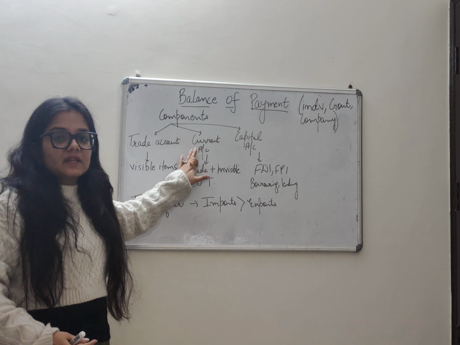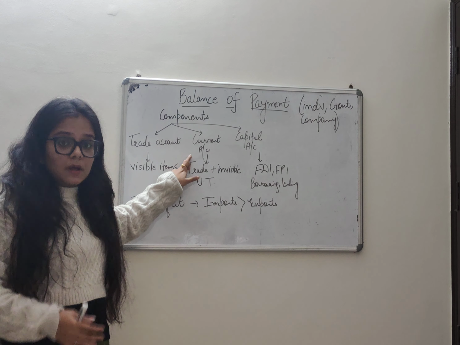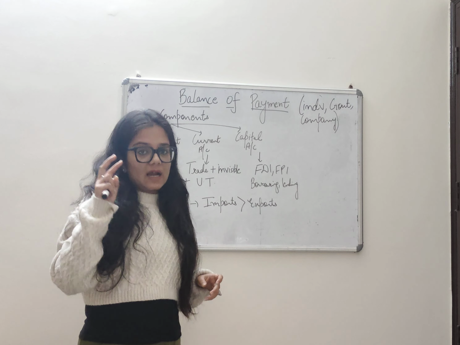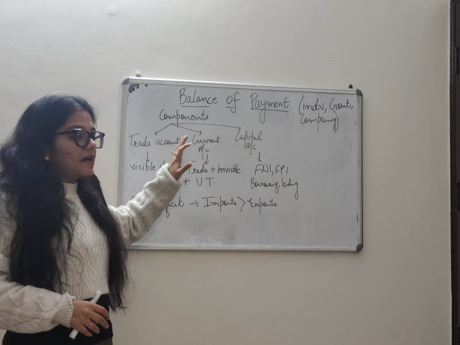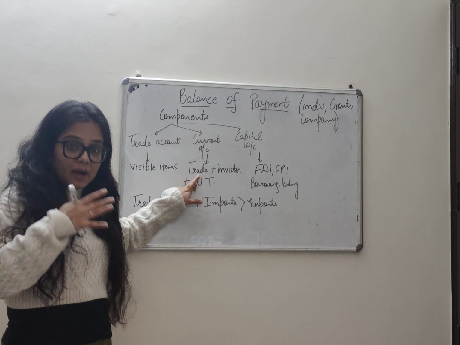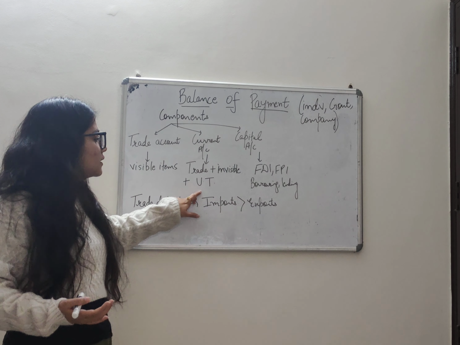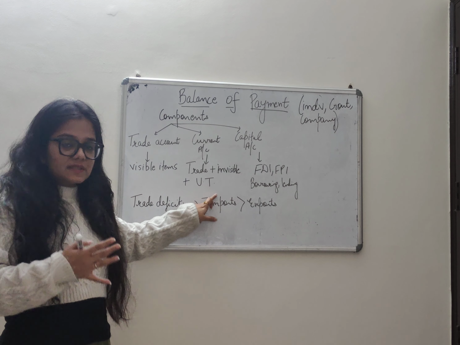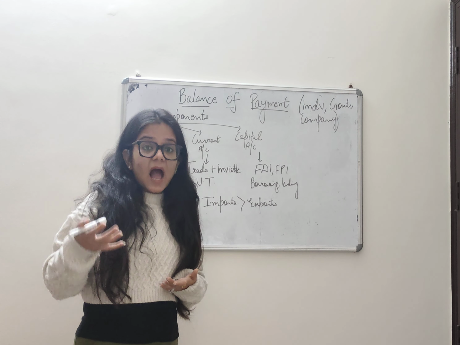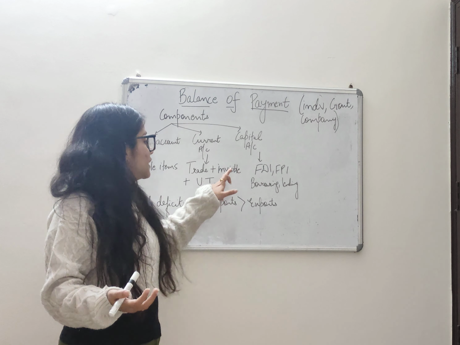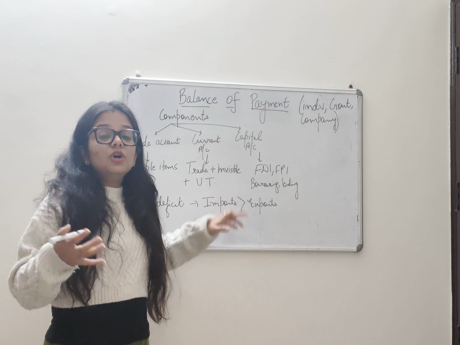Second type of account is current account. So this current account includes trade account, plus there are two other things, that is invisible items and unilateral transfer. So in current account you have trade account, but in addition to trade account you have two other things, that is invisible items and unilateral transfer, which means that current account includes the import and export of goods as well as services. Invisible items means all the services like tourism, travel.